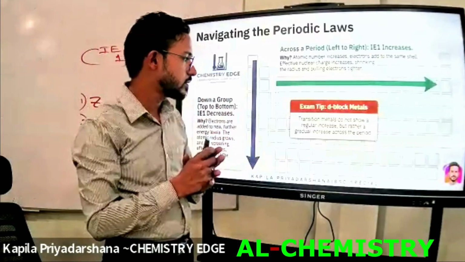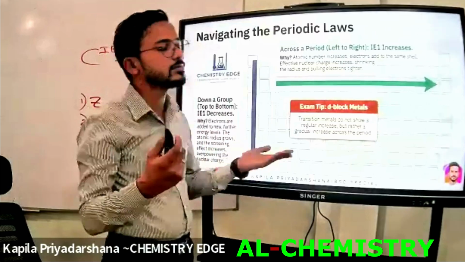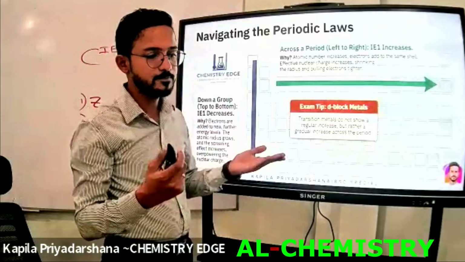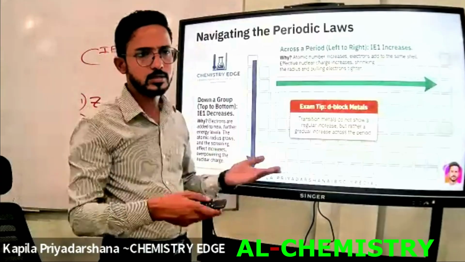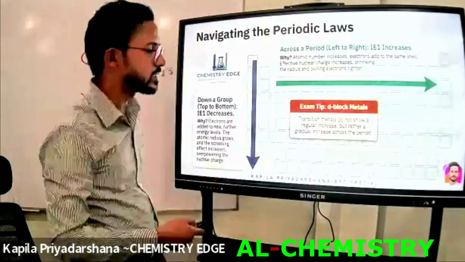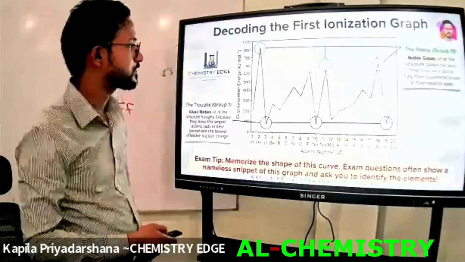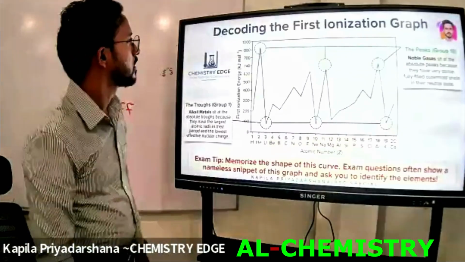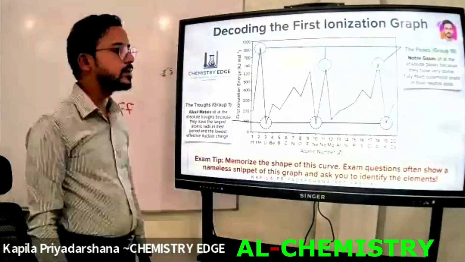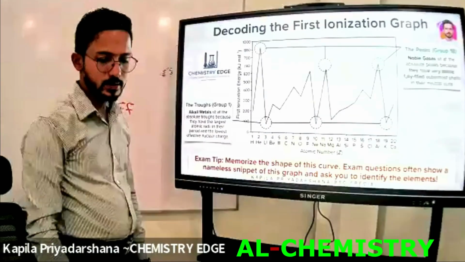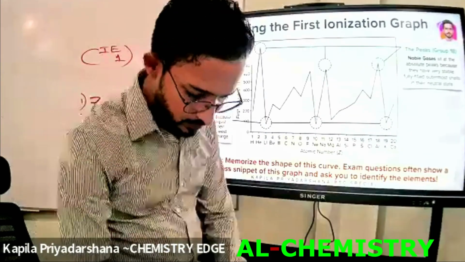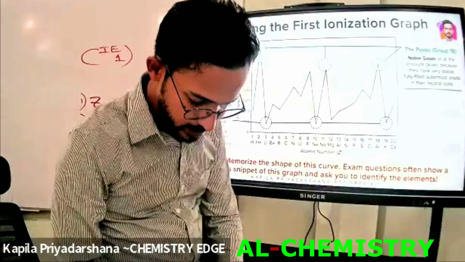Due to that reason, there is no gradual increase across a period in the ionization energy. Here we are discussing the first ionization energy up to now. This is the graph of the first ionization energy. Now we are going to draw the graph of the first ionization energy.